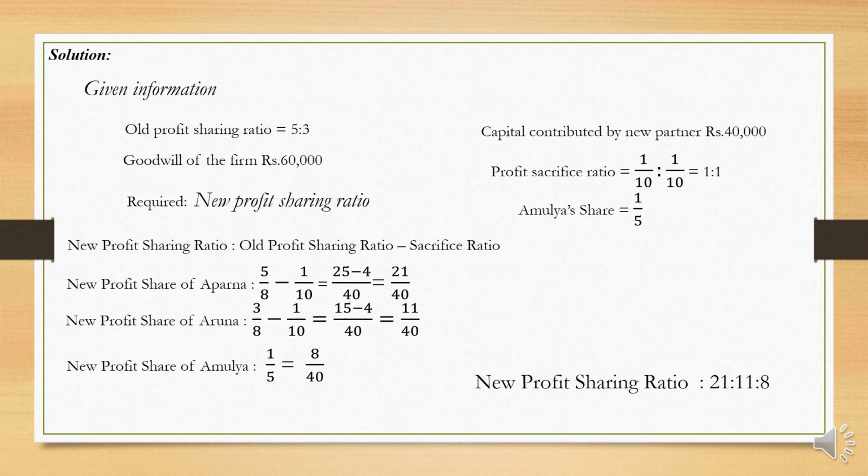And the new profit share of Amulya is 1/10, sorry, 1/5. Since these two have 40 as the denominator, let us convert that into denominator 40, so that this becomes 8 in the numerator. So the new profit sharing ratio will be 21:11:8.